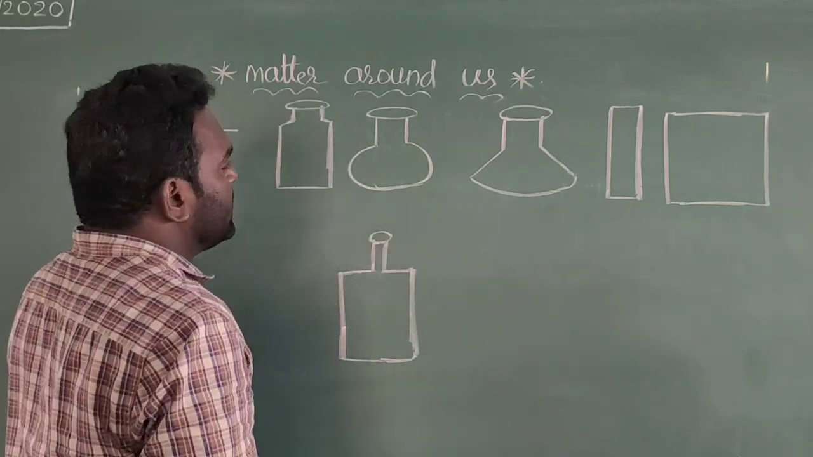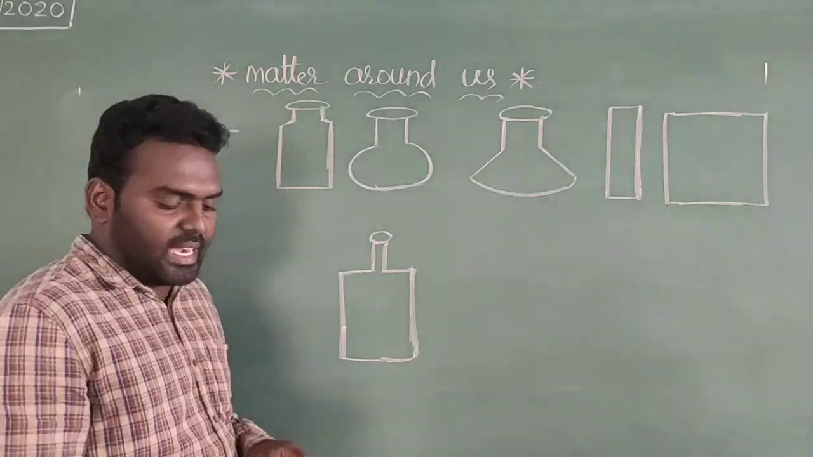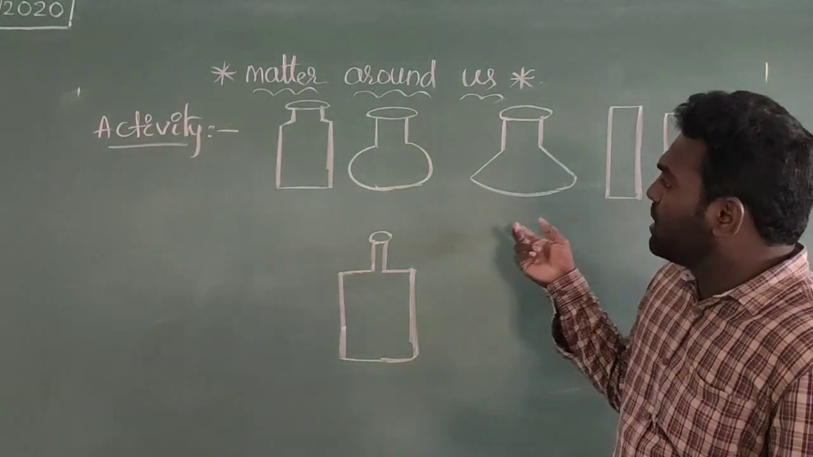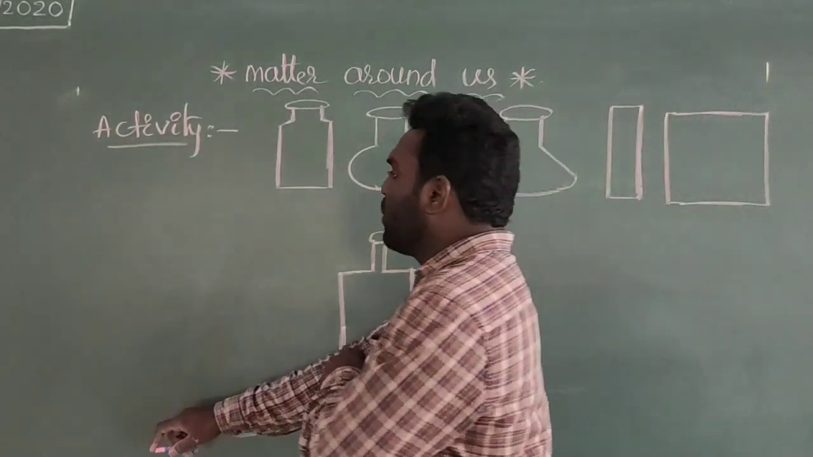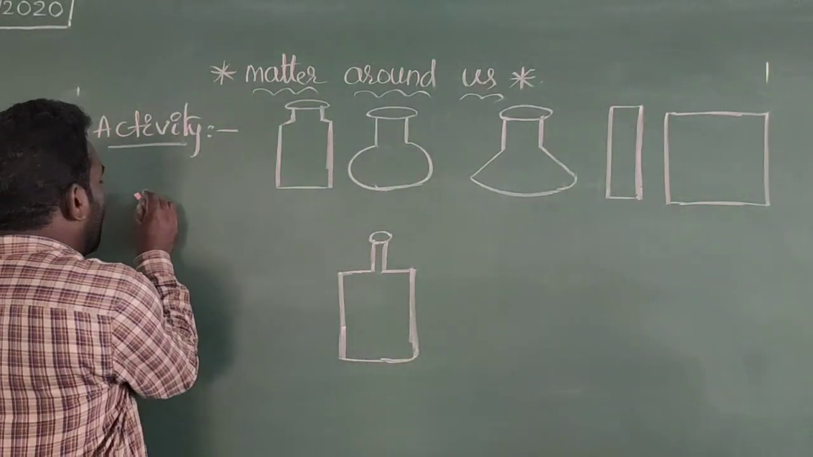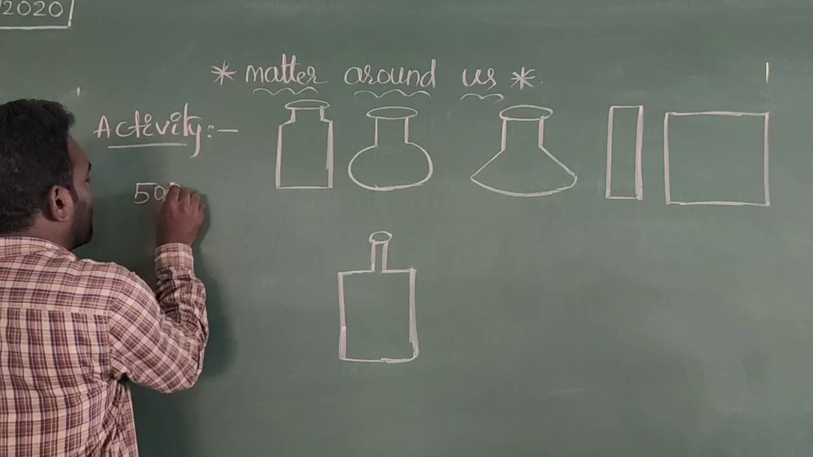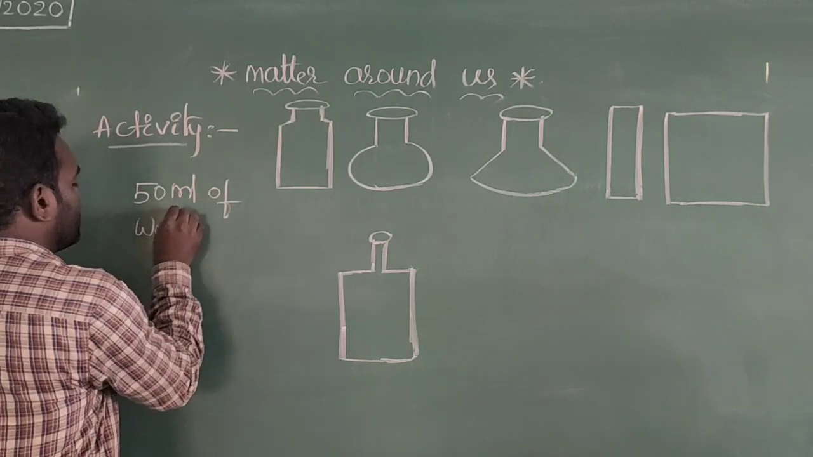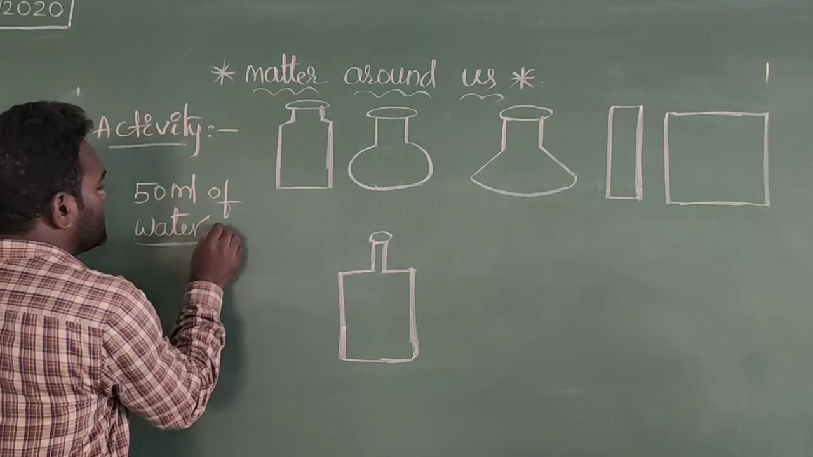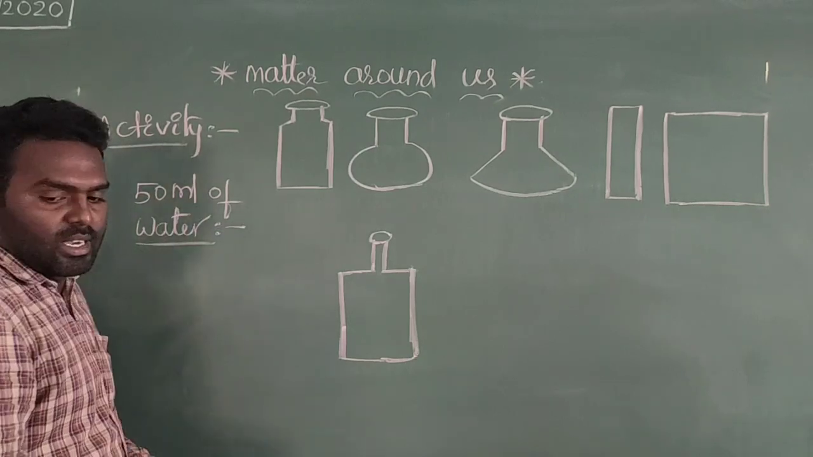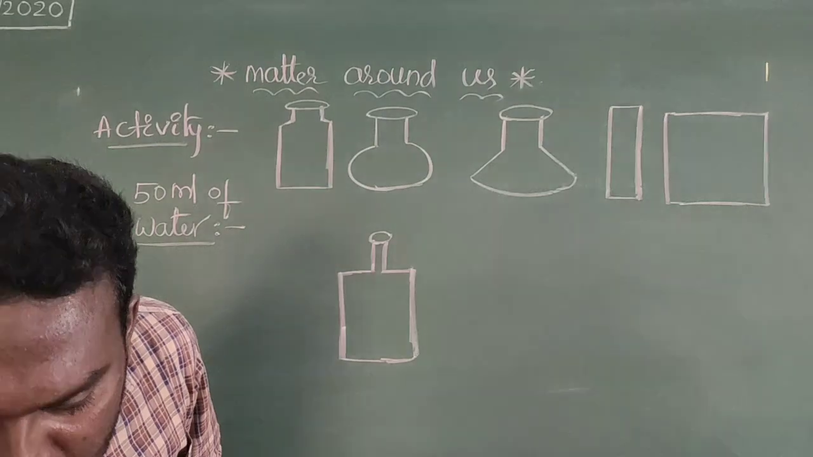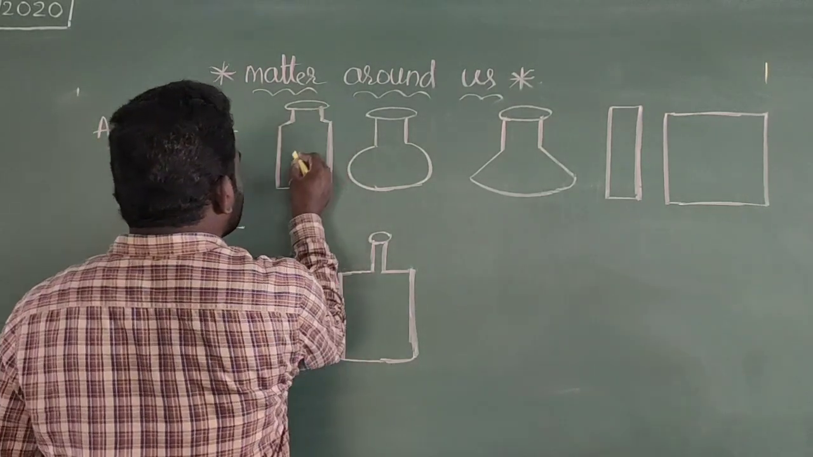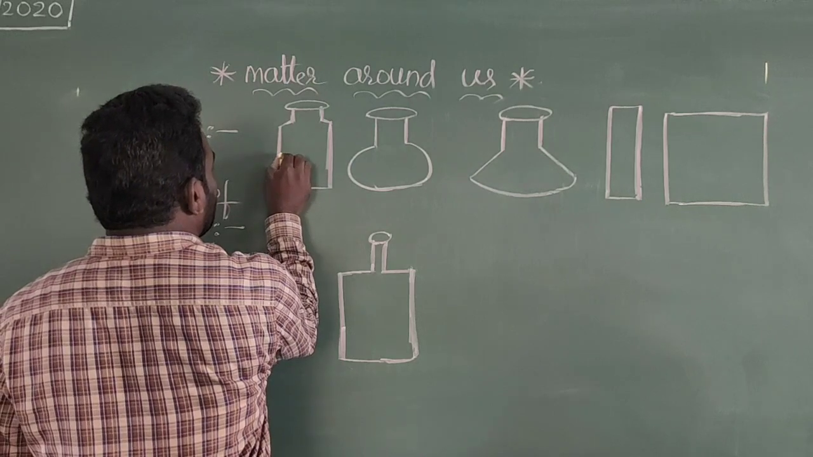See here, on the board I have drawn different types of containers, meaning different types of tumblers. By observing these different tumblers, suppose I am taking 50 ml of water. First I am taking 50 ml of water, and in this tumbler I take 50 ml of water.